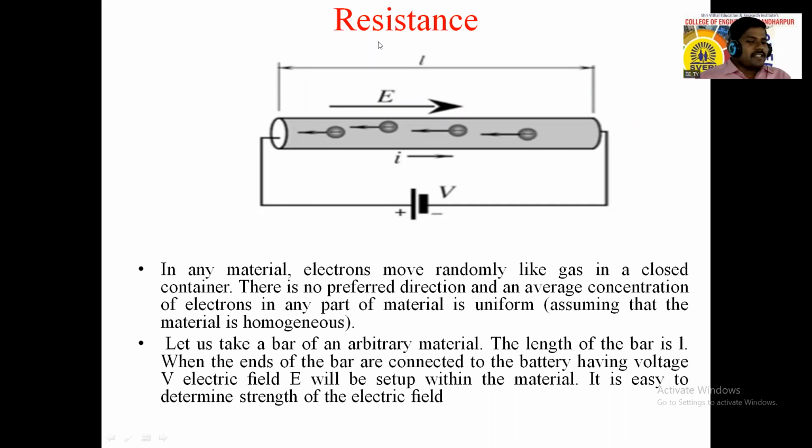So resistance is defined as the opposition to the flow of current or charge, and it depends upon the type of material used and also upon the geometry of that material. That means it depends upon the length and the cross sectional area of that material, and rho is a constant. What is that rho? Resistivity, specific resistivity. So rho L divided by A.